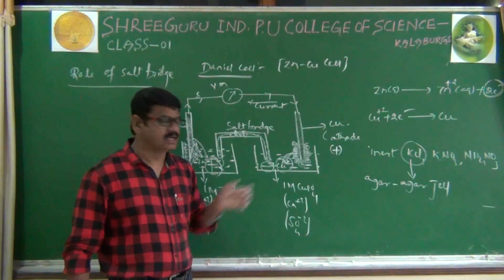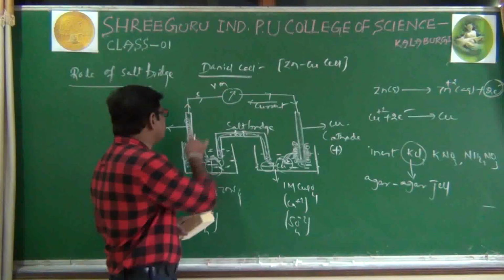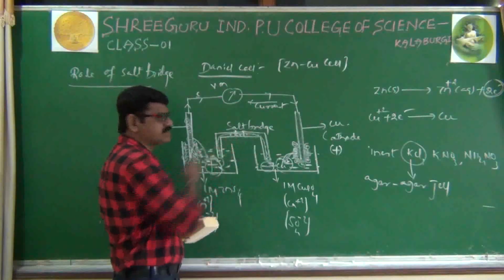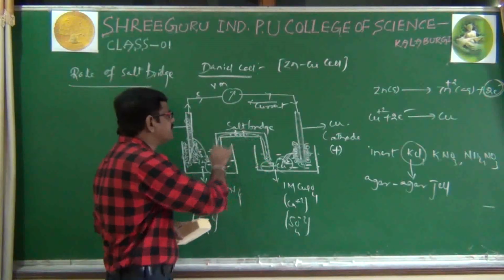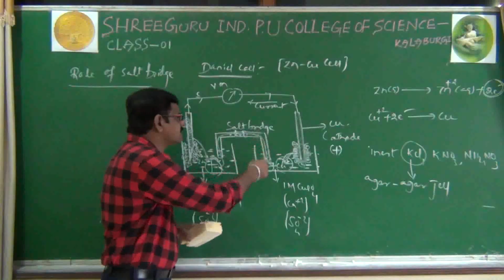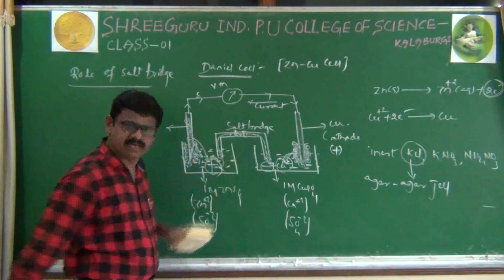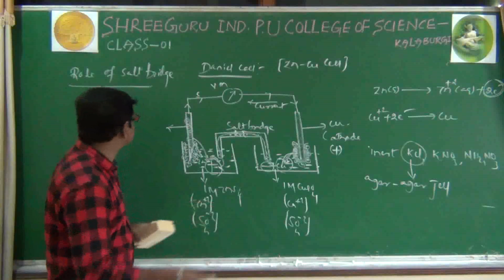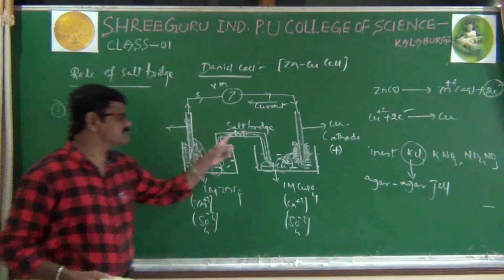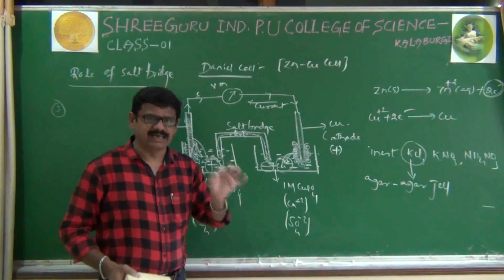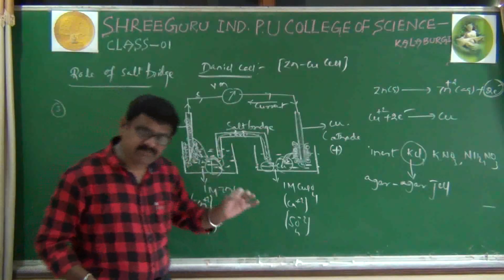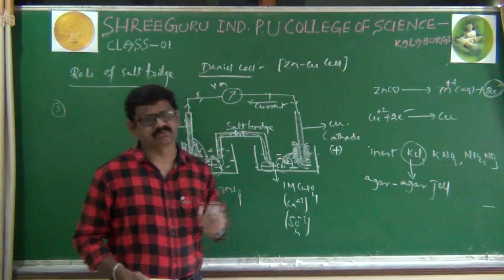Next, the second one. It is the outer circuit, and this is the internal circuit. Means the salt bridge is completing the internal circuit of the Daniell cell. And the third important point is that this salt bridge will prevent liquid junction potential.